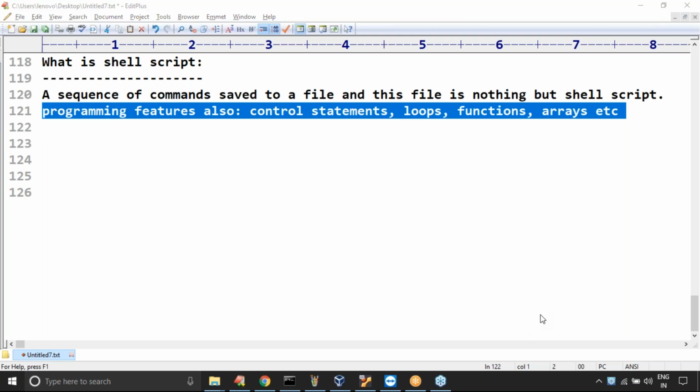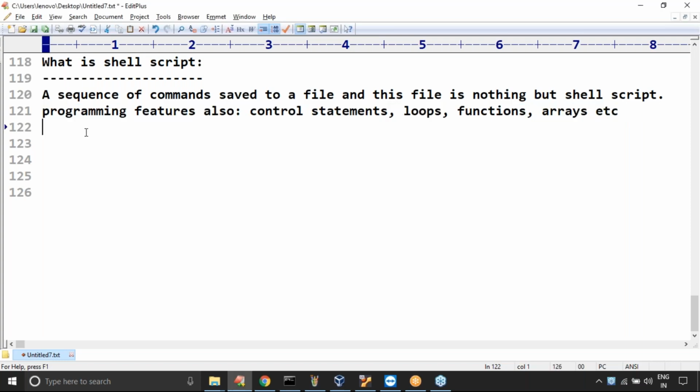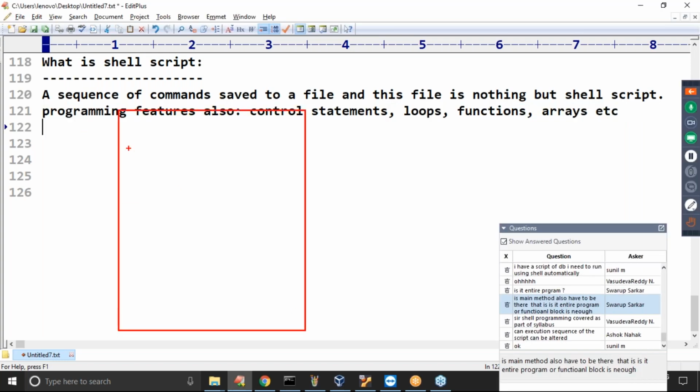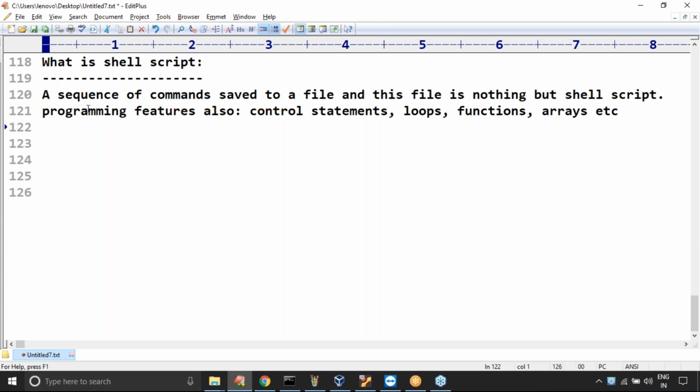Okay, next, Sunil, I have a script DB I need to run using shell automatically. Yes, you can do that, Sunil. Next, is there a main method also here? No, here main function such type of things are not there. The script will be executed from top to bottom, each and every line. If you define functions, whenever you call a function, then that function is going to execute. That's it.